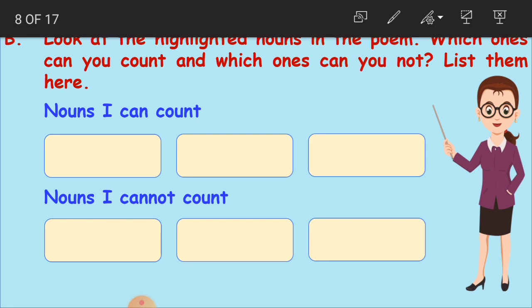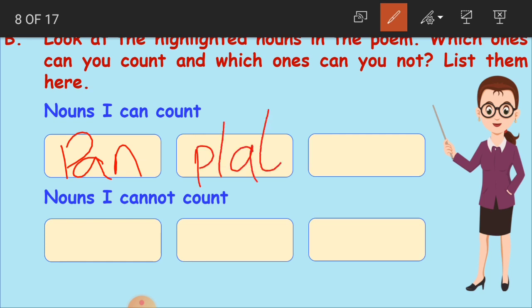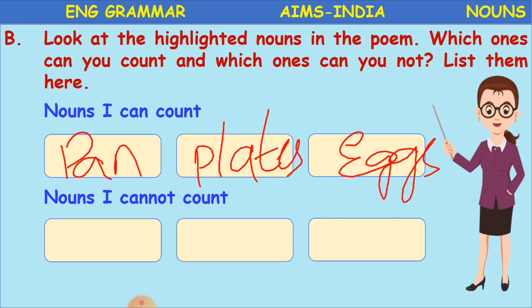These are countable nouns according to our poem. So we'll just write pan and plate, and because we have only 3 columns here, we'll just make it X. These 3 are countable. Okay, nouns I cannot count, which we cannot count.